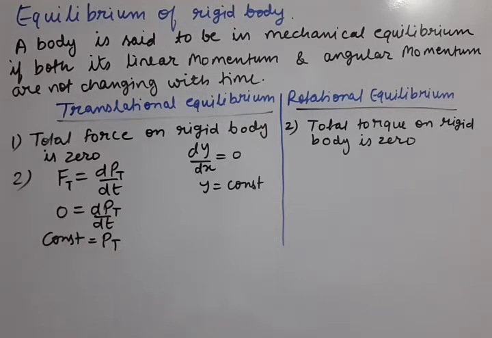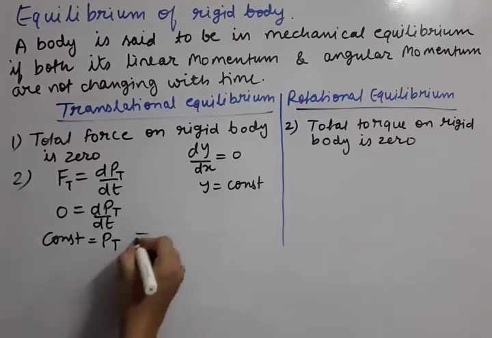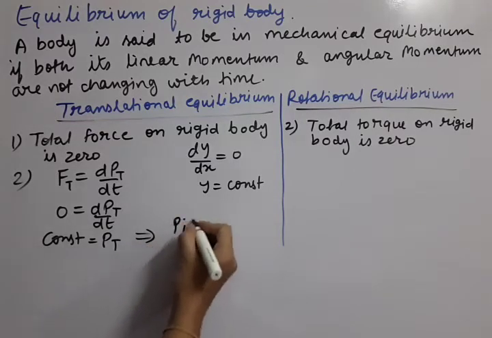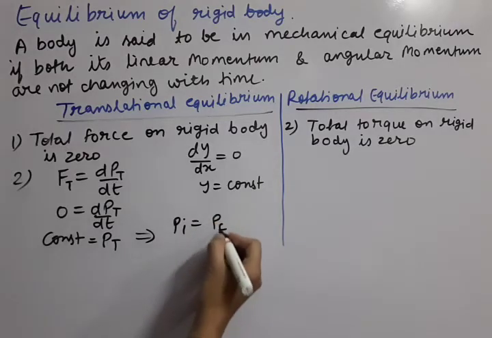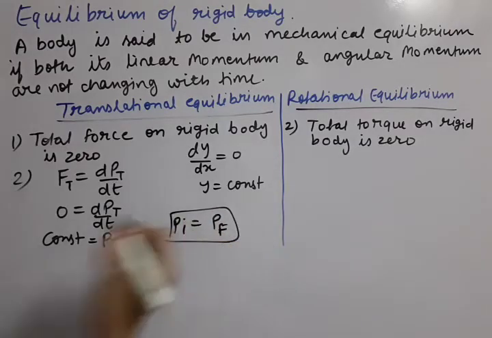That means suppose before any event, the momentum of the body was 10. So after the event also the body's momentum should be 10 only. That means this can also be written this way, that momentum initial and momentum final should be equal.